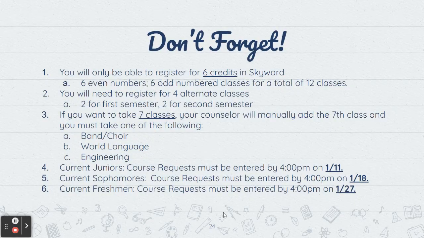Okay, a few more reminders. You'll only be able to register for and request 6 credits in Skyward. So you're going to have 6 even numbered and 6 odd numbered classes for a total of 12 classes in your Skyward account. You will need to register for 4 alternate classes also, 2 for first semester and 2 for second semester. If you want to take 7 classes, your counselor will manually add the 7th class, and it must be band or choir, world language, or engineering.